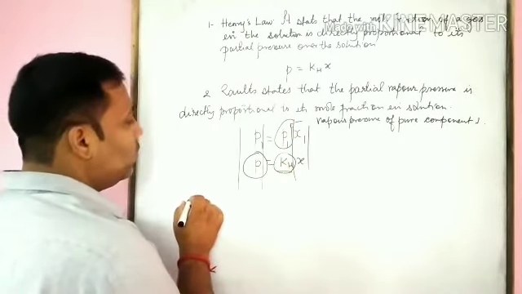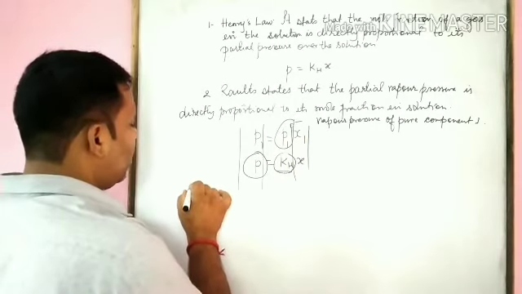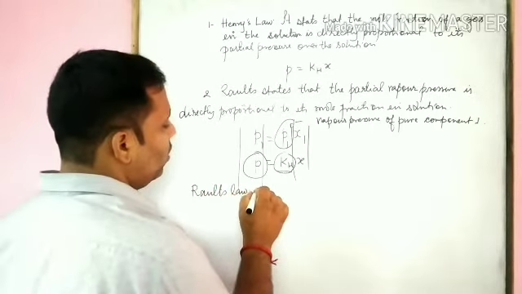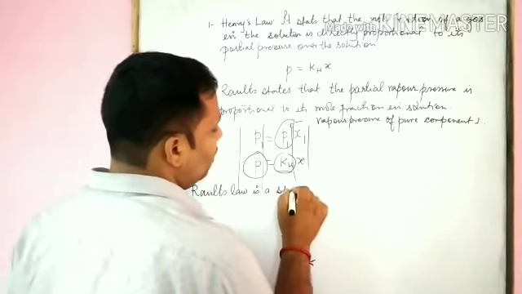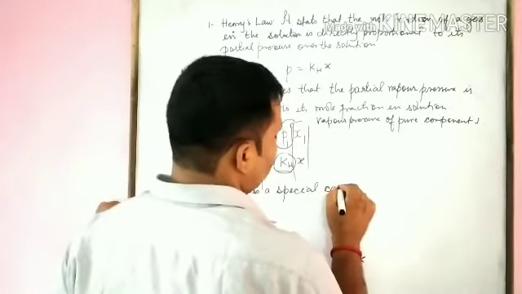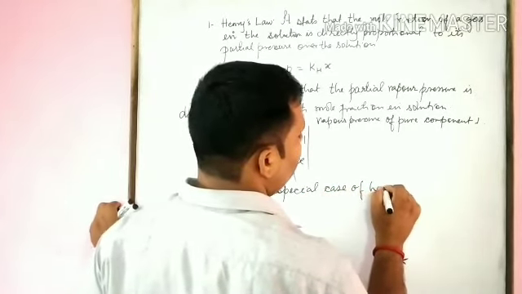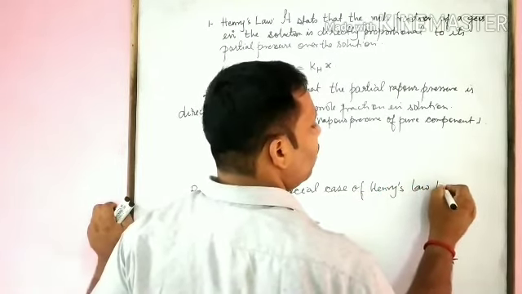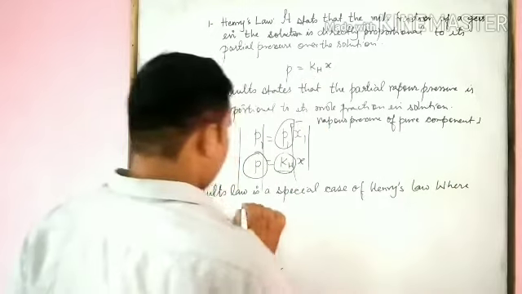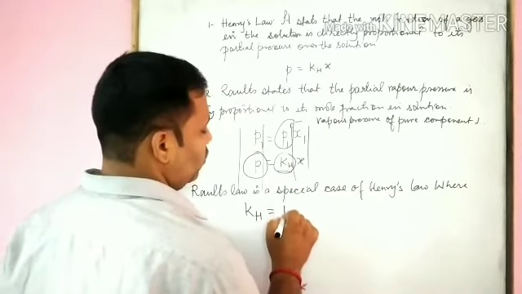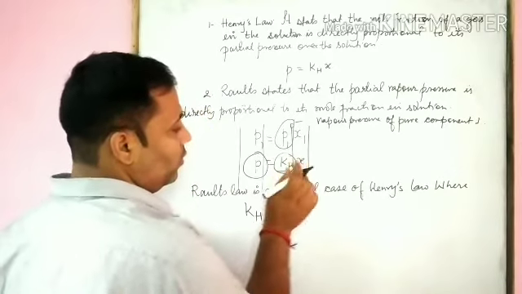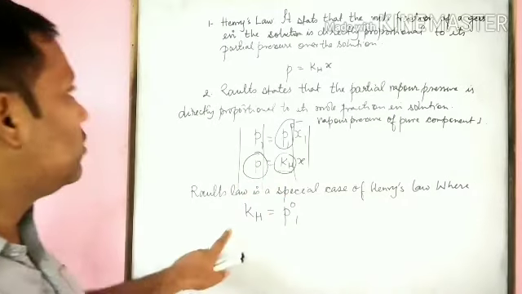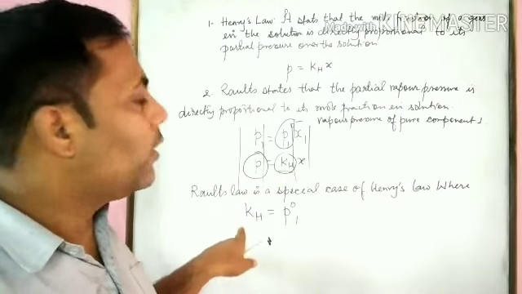It means what we conclude? We conclude that Raoult's law is a special case of Henry's law where KH equals P1 naught. When P1 naught equals KH, then it will become Henry's law. This is all about the comparison of Henry's law together with Raoult's law.